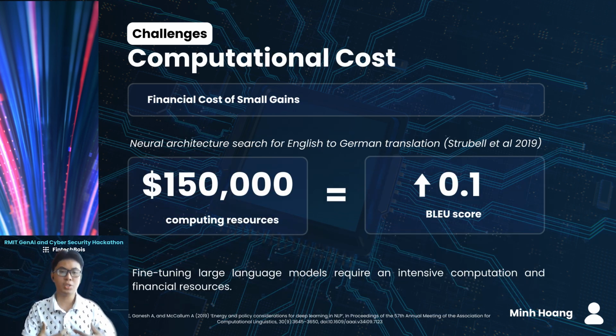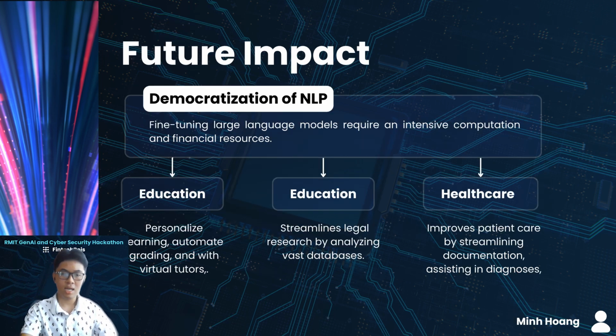Another challenge is the computational cost, particularly with fine-tuning and RAG, which both demand significant resources. A study has also shown that for an increase of 0.1 in BLEU score, which measures accuracy, for a translation model from English to German, the organization has to fund 150,000 US dollars. And for small organizations, the resource demand can limit access and create a divide in NLP development. As we look into the future, these optimization techniques will likely democratize access to NLP by making it easier for small companies and institutions of all sizes to implement high-performing models.